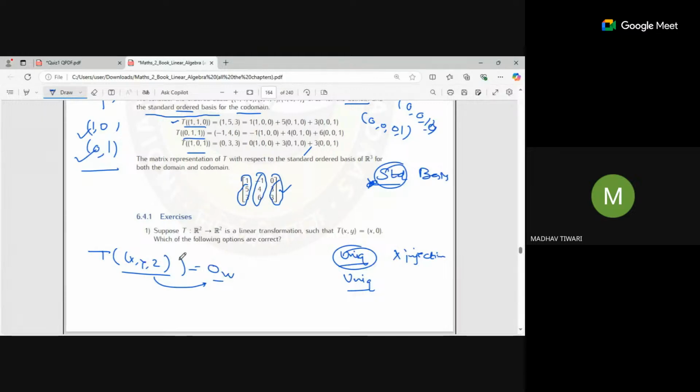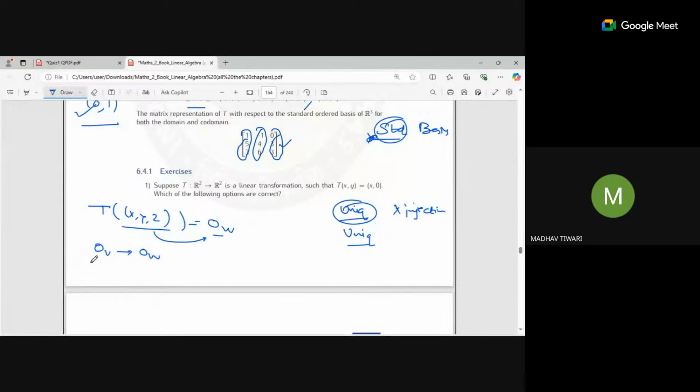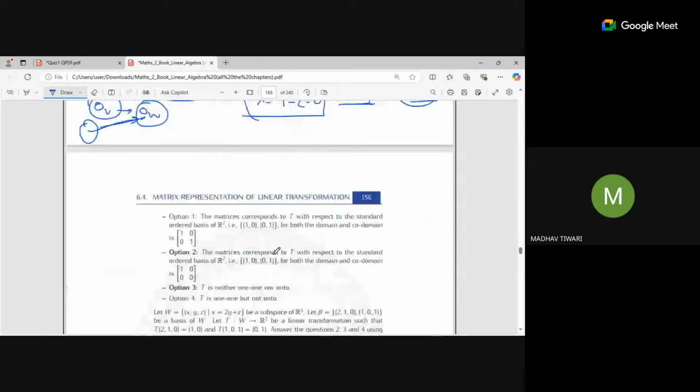It will always map the zero vector to the zero vector of the W vector space. Yes, but there are some other vectors as well that can also map to it. Correct. So in the unique case, where only the zero vector is mapped and other vectors are not, you can say it is injective. That is, this implies that x is equal to y is equal to z, only this.